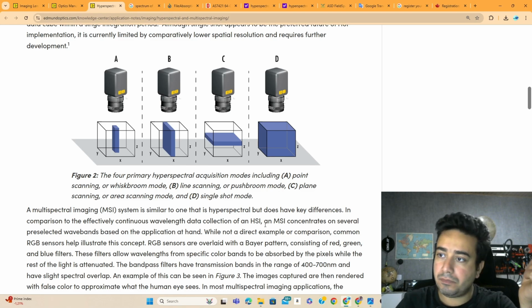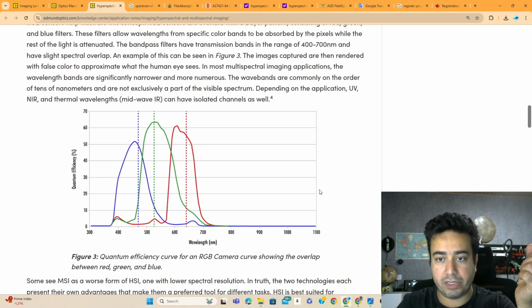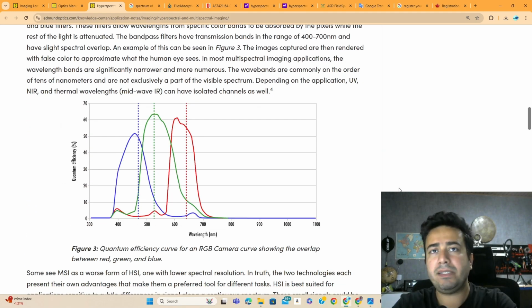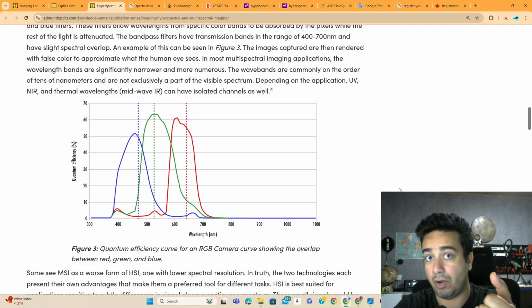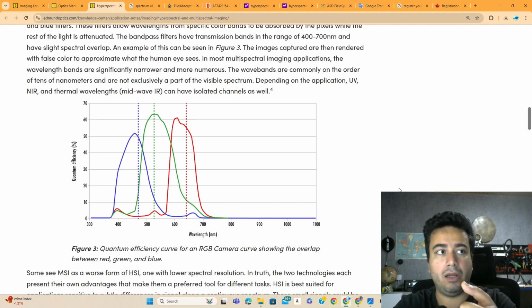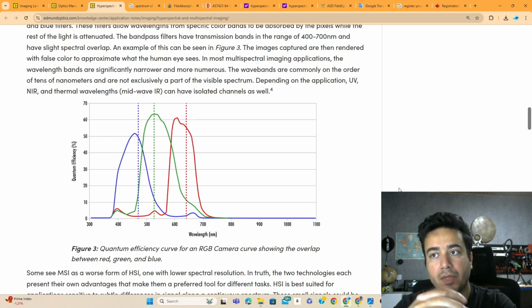Another image that could also be interesting is this one. For normal activity we use a camera, right? The cameras are basically detector modules or sensors.